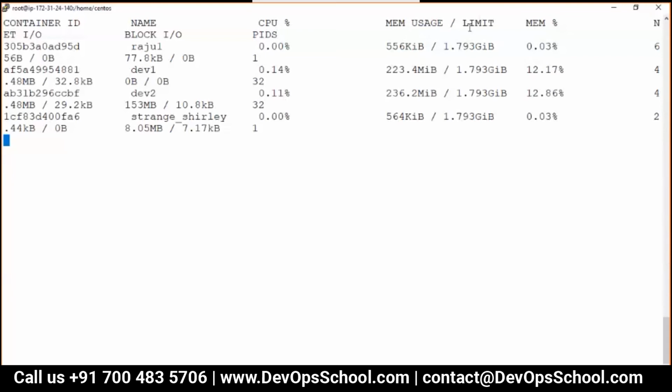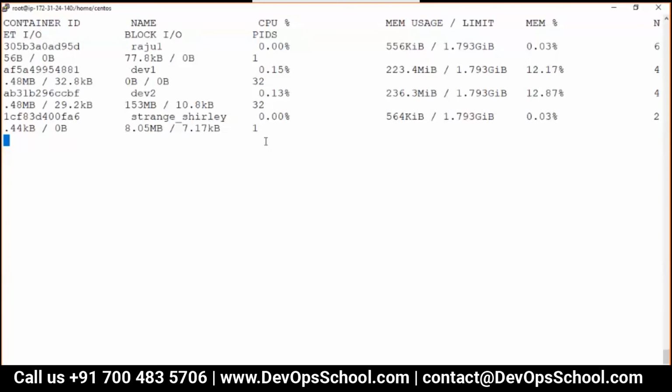You see that a limit is also there, and every container has a limit of 1.7, which is basically my VM's limit of 2 GB. Now a question to you, and all of you have to try it out. Can I limit my CPU and RAM for each container? Yes, you can do that, but how? You need to find out.